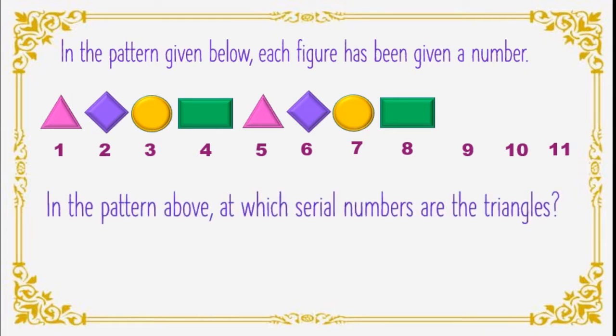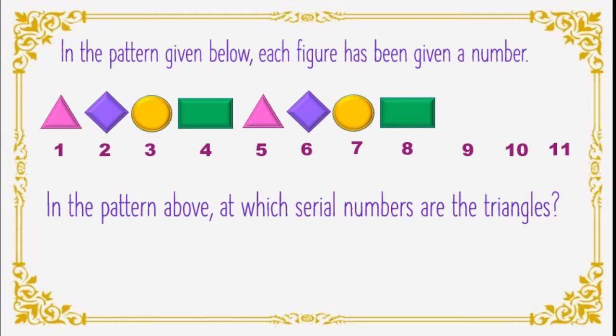Okay. Now dear students, here one question is there. In the pattern above, at which serial numbers are the triangles? You know shapes, isn't it? You know triangles, diamond, circle, square, rectangles, isn't it? Now come on, tell me in which serial numbers are the triangles?